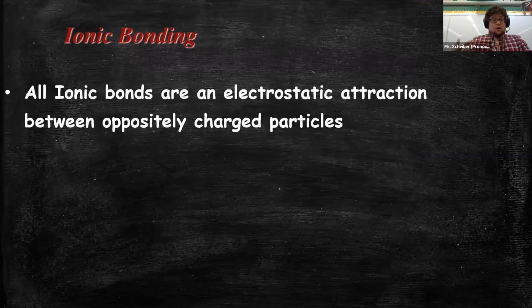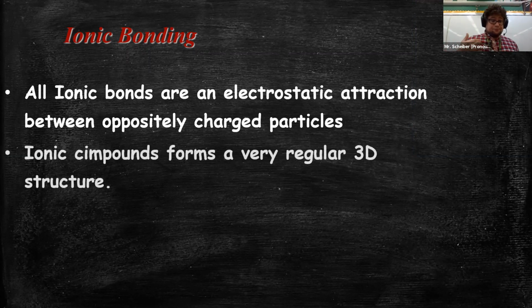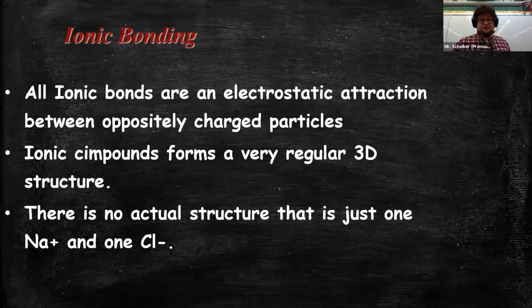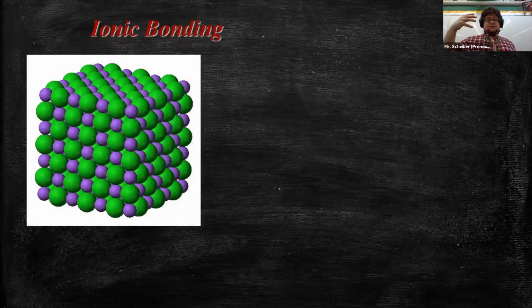Ionic bonds, as we said, are electrostatic attraction between oppositely charged particles. And ionic compounds form a regular three-dimensional structure. If you were to look at NaCl, you wouldn't find just one Na ion and one Cl ion. There's no actual structure that just has two ions. It actually looks more like this. This would be a solid structure of most ionic compounds.